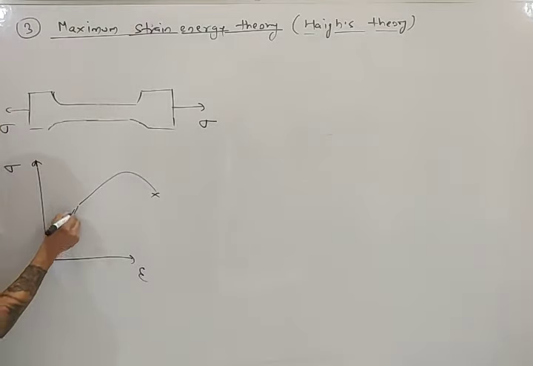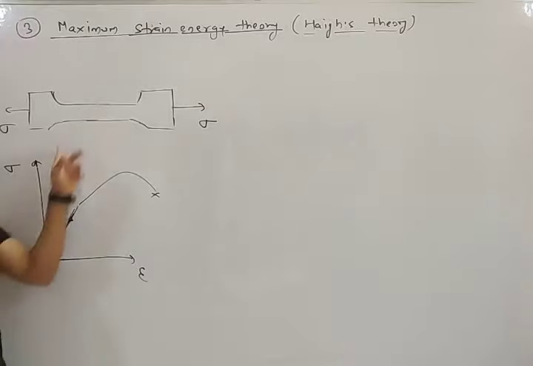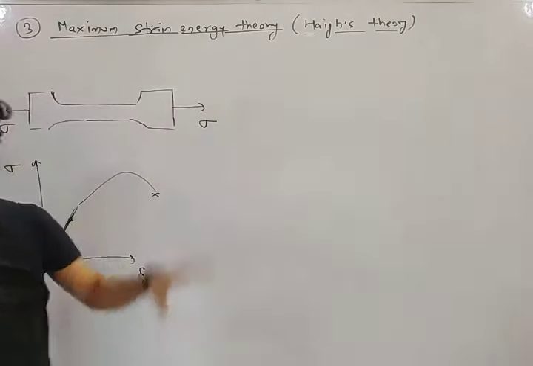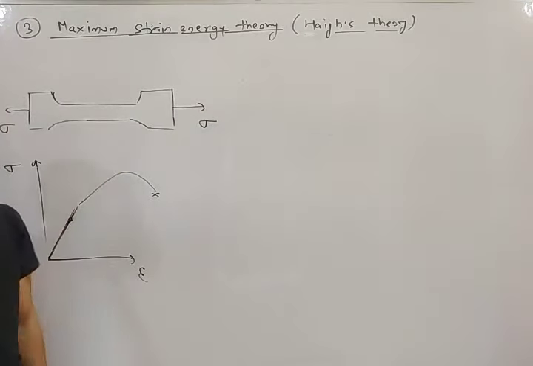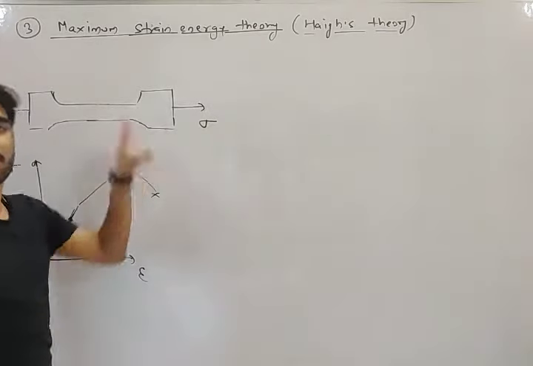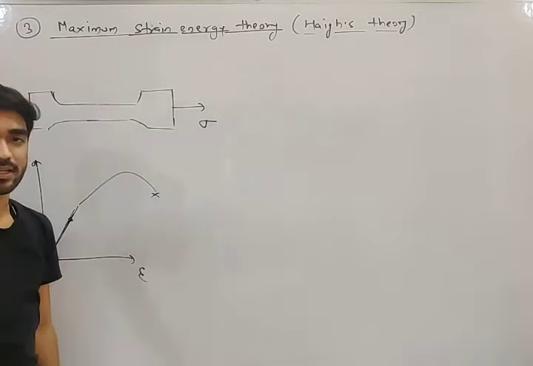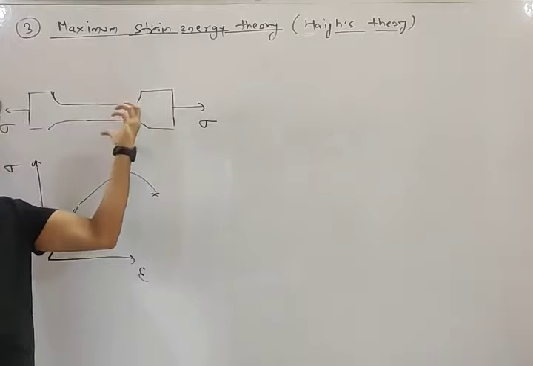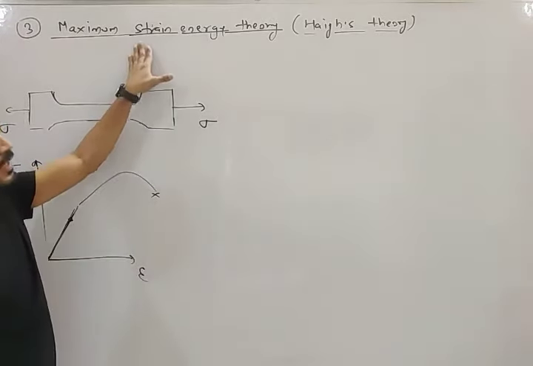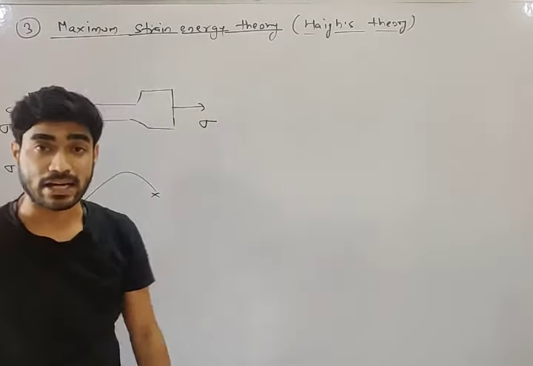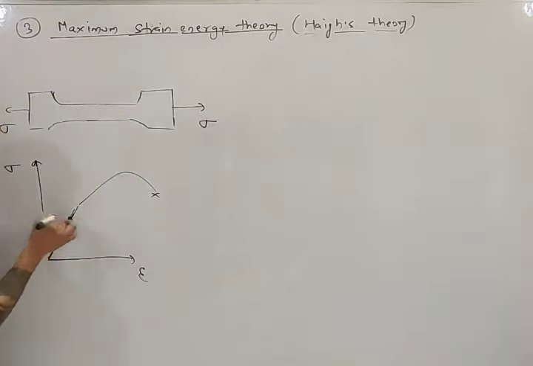Now at any point, if you calculate the strain energy, what is strain energy? It is the energy stored due to strain. When you apply load, there will be some deformation, there will be some strain. So the energy stored inside the material due to this strain is known as strain energy. Let's say at this point you want to calculate the strain energy.